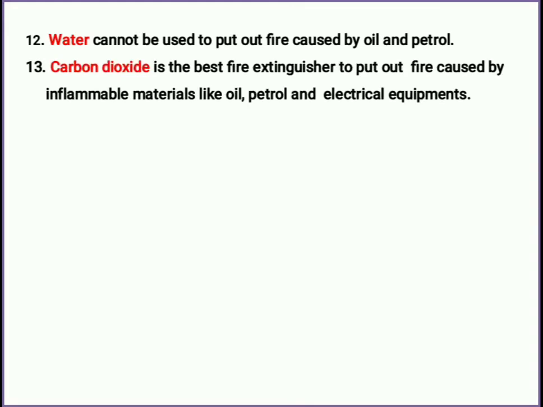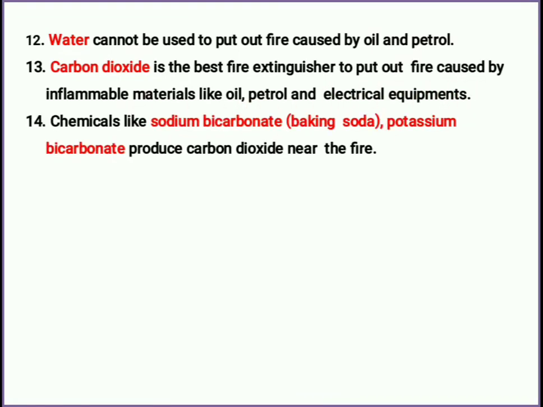Next, carbon dioxide is the best extinguisher to put off fire caused by inflammable substances like oil, petrol and electrical equipment. So you have to remember that carbon dioxide is the best extinguisher for all these types of fire. Next, chemicals like sodium bicarbonate, that is baking soda, and potassium bicarbonate produce carbon dioxide near the fire.